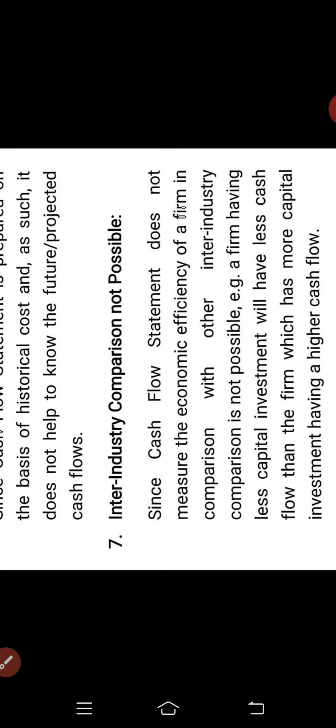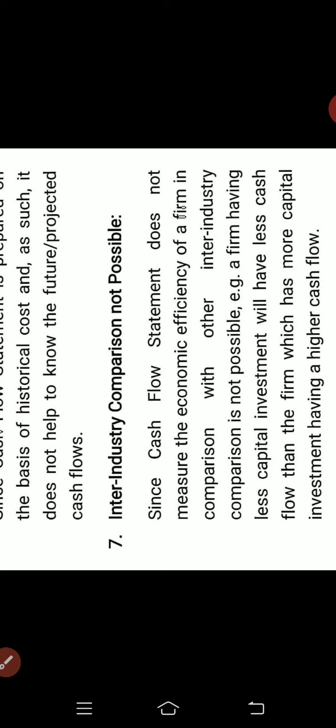It does not measure the economic efficiency of a firm, so it cannot be compared across industries. That is why it is not possible to do an inter-industry comparison.